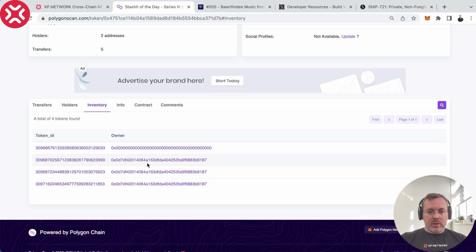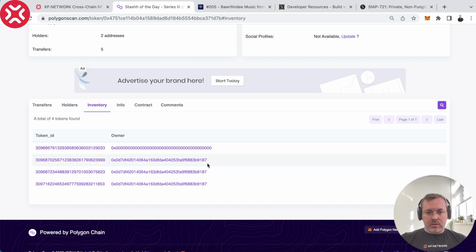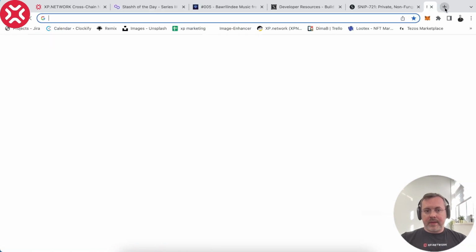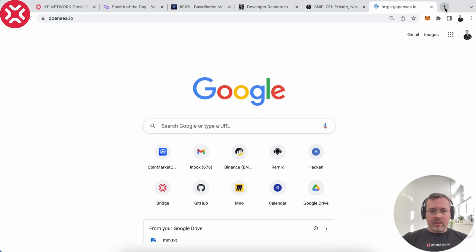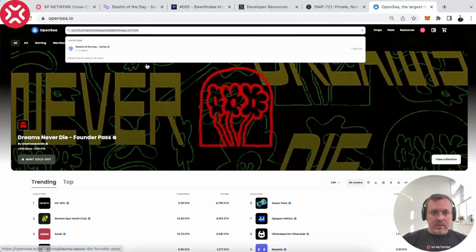Okay, so we see that some token was minted before and it was burned. It was sent to a 0 address, and there are 3 tokens belonging to this address, which is mine, which ends at 187, right? So we can actually grab the contract address, go to OpenSea, and look for this contract by the contract address.